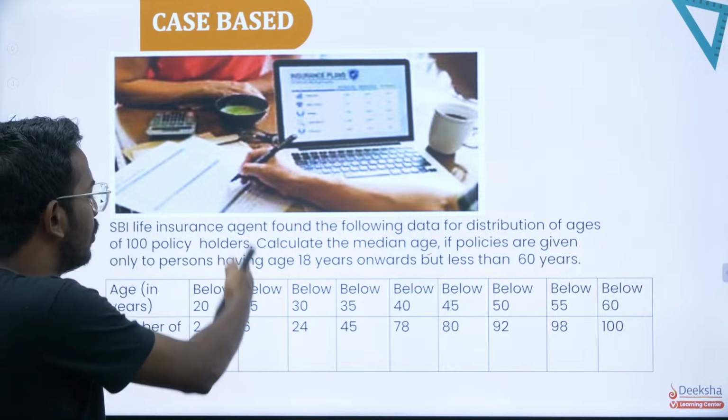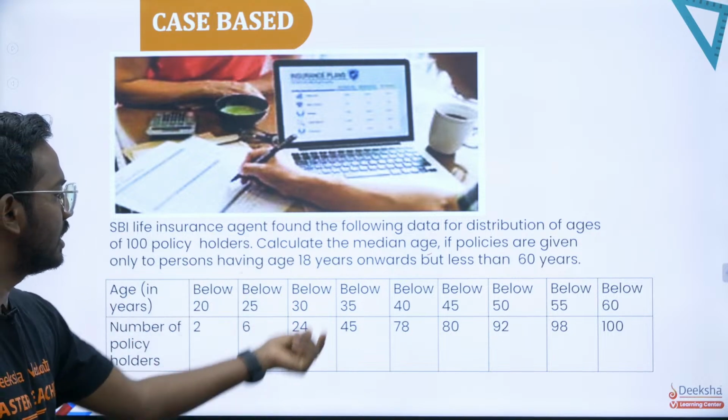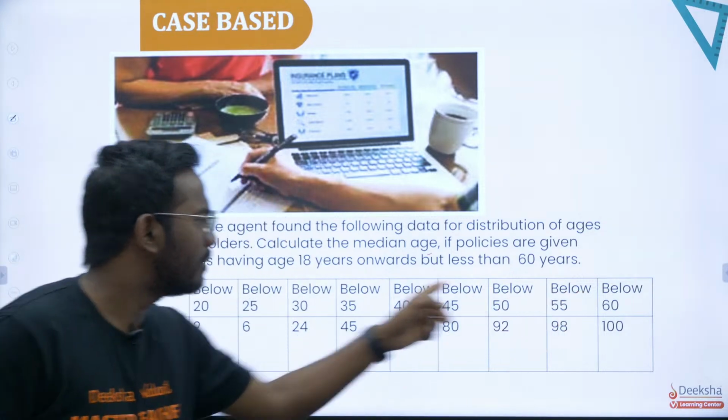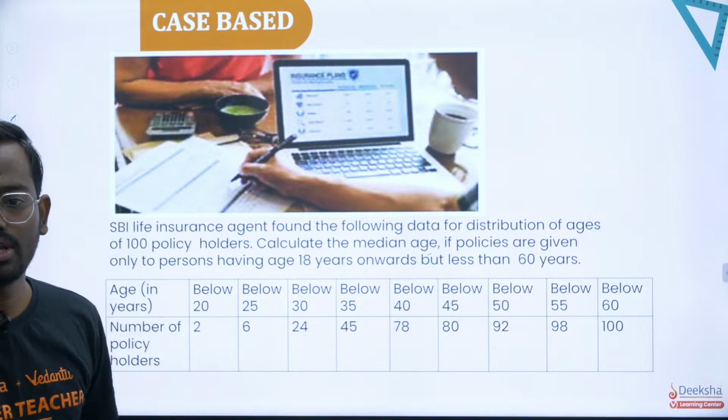So below 20, below 25. So these many policies are given. Below 20, below 25, below 30, below 35. Here they have not mentioned the class intervals. In fact, they have given all the cumulative classes, right? So now your job